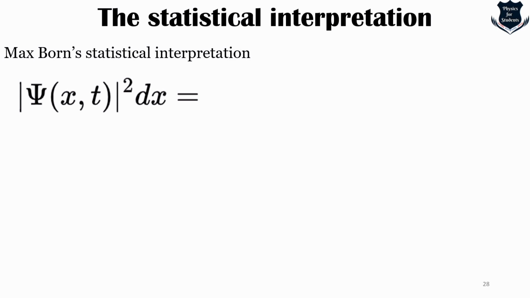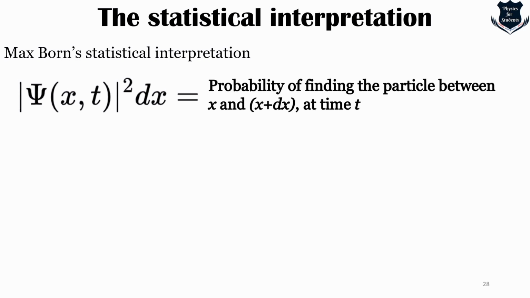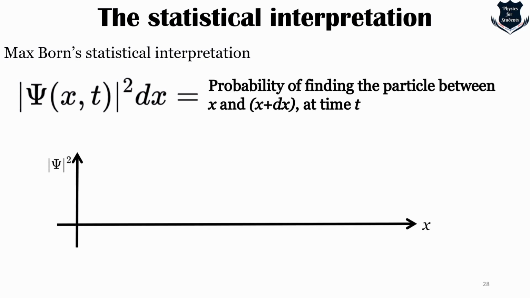The answer is given by Max Born's statistical interpretation of the wave function, which says that psi(x,t) squared dx gives the probability of finding the particle at a point x at a time t, or more precisely, the probability of finding the particle between x and x plus dx at a time t. Now let us take x and psi squared, and draw a wave like this.